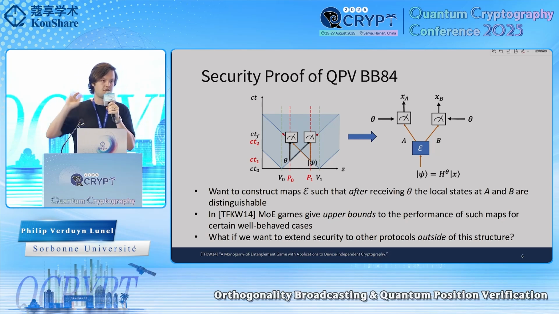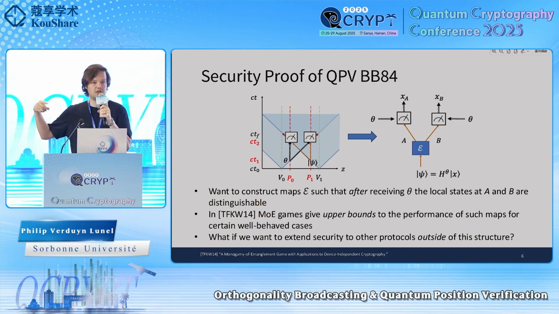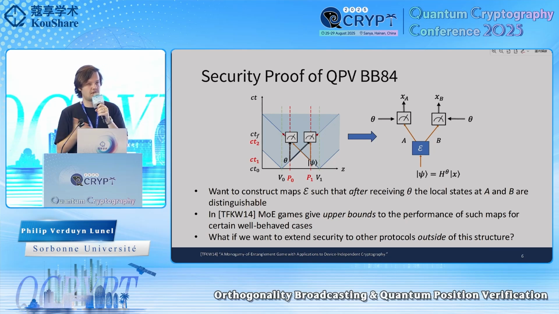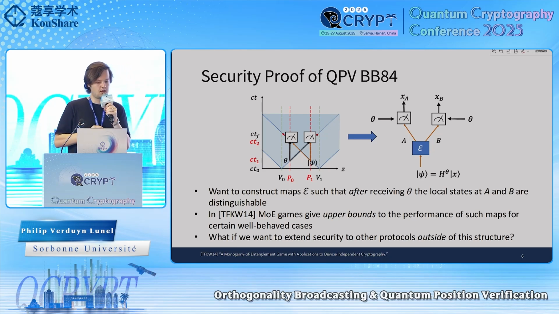So we want to construct a map that attacks this protocol as well as possible. So we want XA and XB to be equal to the X of the input. And then via reduction to monogamy of entanglement games, you can actually use some nice operator inequalities on these entanglement games. And then you can show that any such map cannot perform very well. And actually, they cannot do better than 85%, this cosine squared pi over 8.